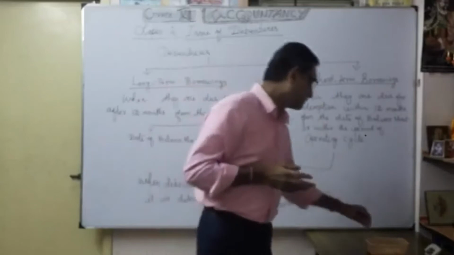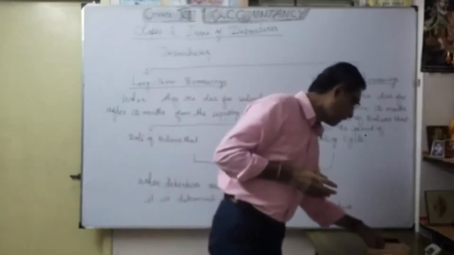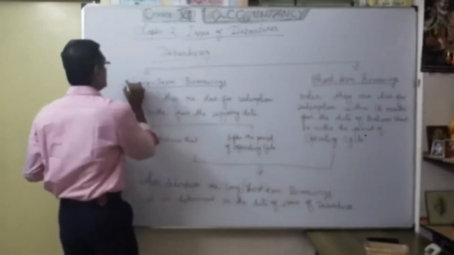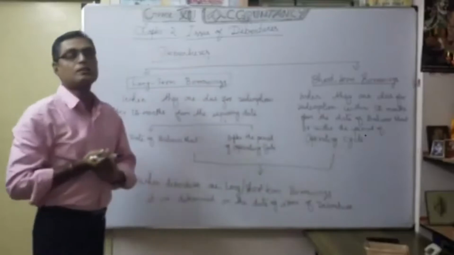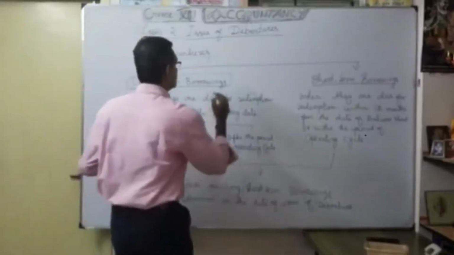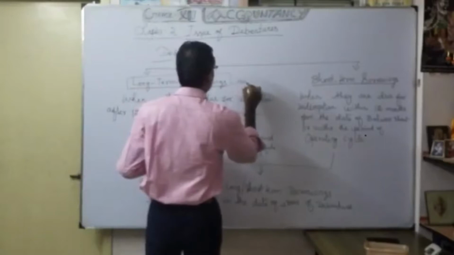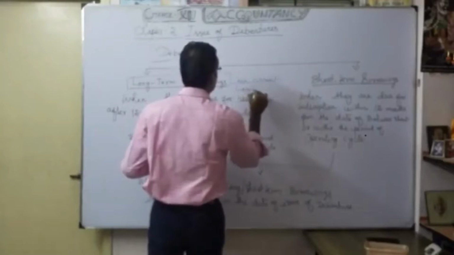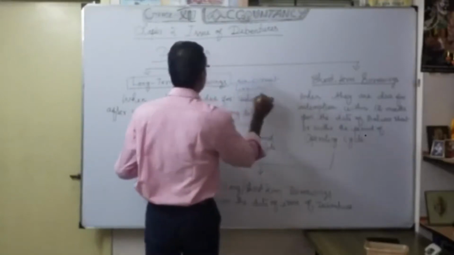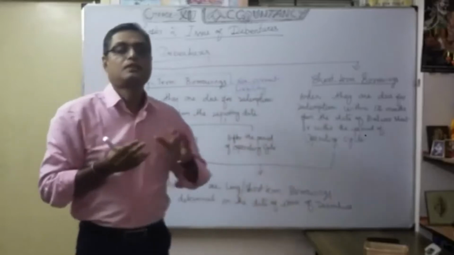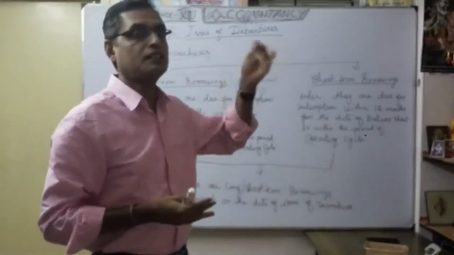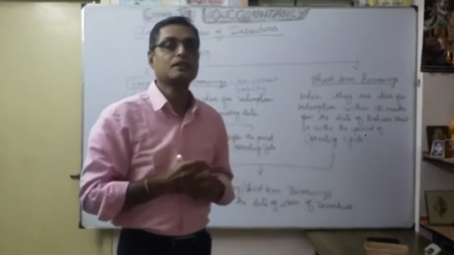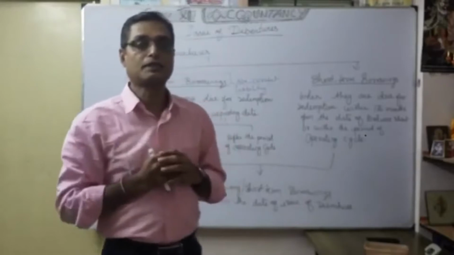Now let's see the discussion. First, we will say long-term borrowings. Long-term borrowing by nature comes under non-current liability. Under non-current liability only, the long-term borrowings we have to classify. Accordingly, under long-term borrowings, we classify debentures. That is very important.